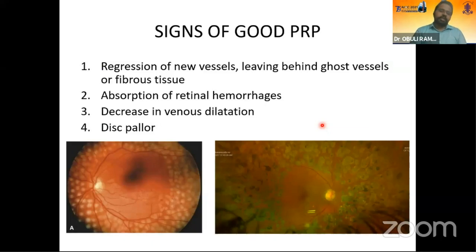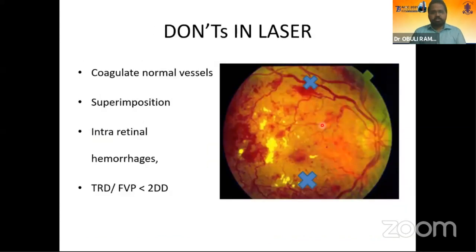Signs of good PRP: there are early and late signs of good PRP. The early signs of good PRP are that all the anatomical boundaries are respected, like 0.5 mm nasal to the disc and 2.5 disc diameter temporal to the macula around the arcades, there is one spot width apart, and there is uniform burn intensity everywhere. And the late signs of good PRP are regression of new vessels, absorption of retinal hemorrhages, decrease in venous dilatation, and disc pallor.